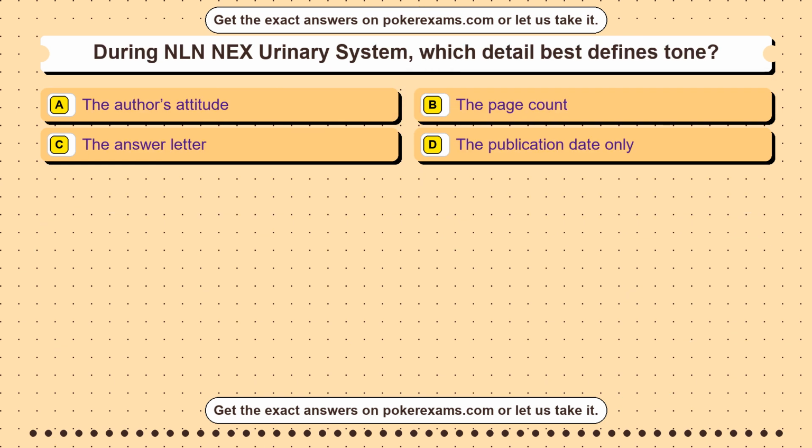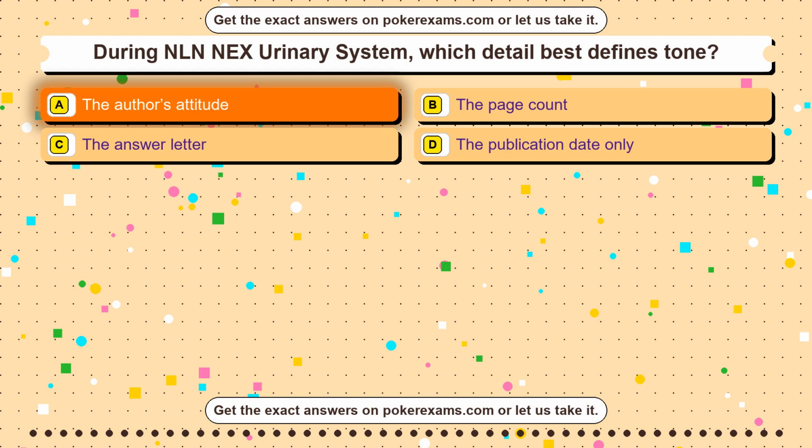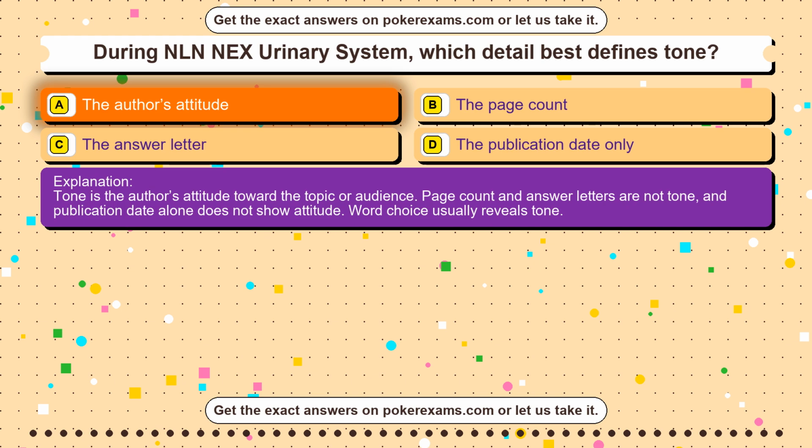Question 21. During NLN NEX Urinary System, which detail best defines tone? Option A. The author's attitude. Option B. The page count. Option C. The answer letter. Option D. The publication date only. The correct answer is option A, the author's attitude. Tone is the author's attitude toward the topic or audience. Page count and answer letters are not tone, and publication date alone does not show attitude. Word choice usually reveals tone.